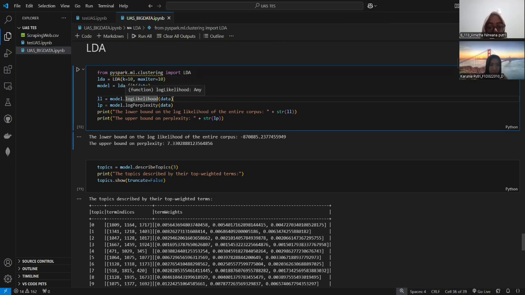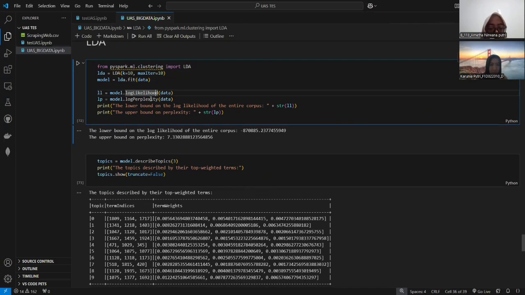Higher is better. And two, log perplexity, measures how good the model is at predicting the data. Lower is better. These numbers help evaluate how well the model discovers the topics in the data.